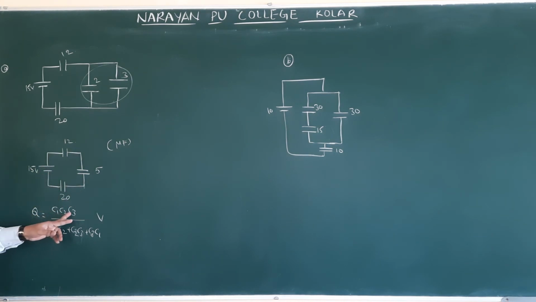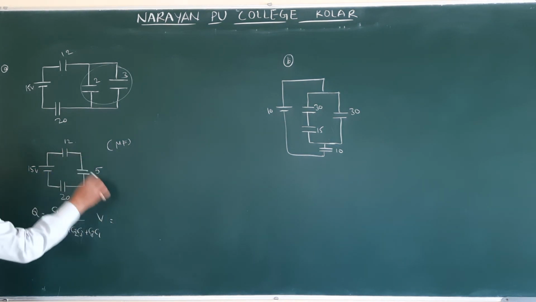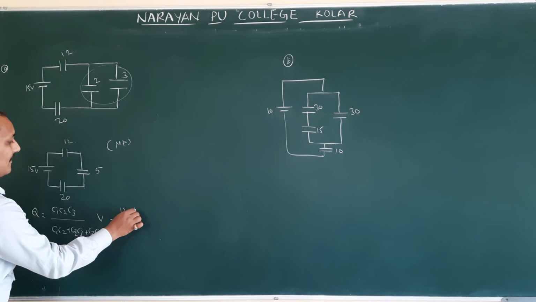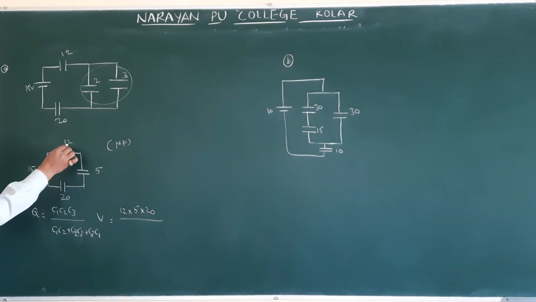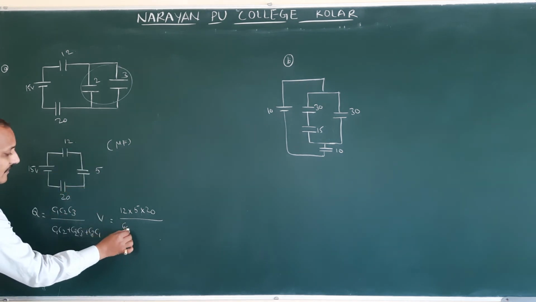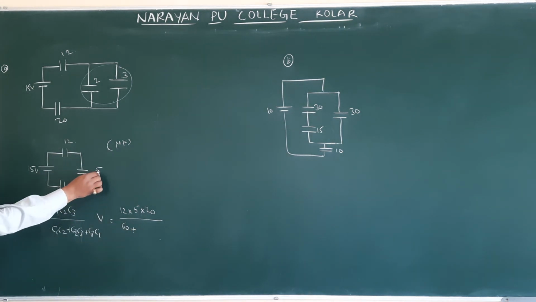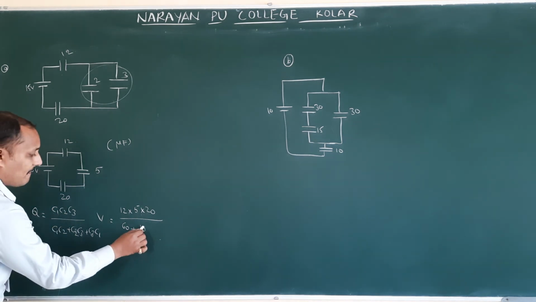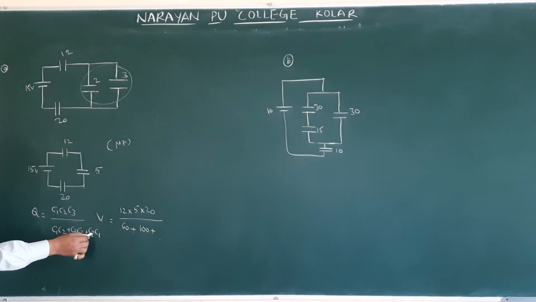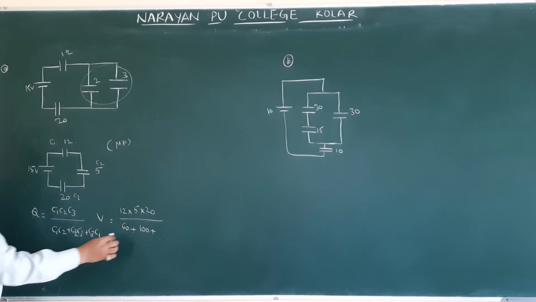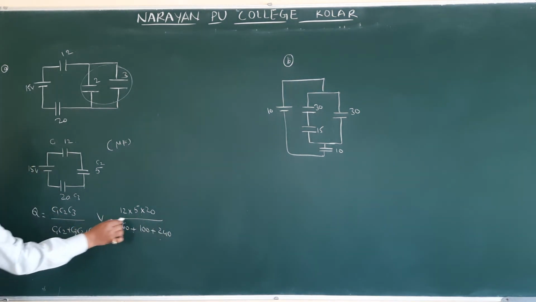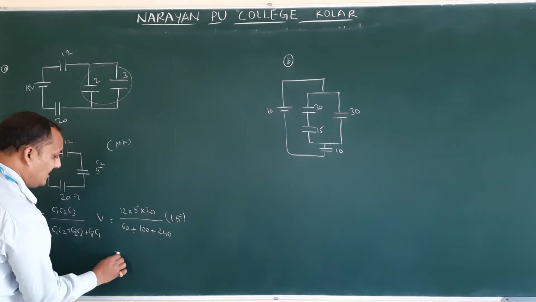If we substitute, C1 value 12 into 5 into 20, by C1 C2, 12 into 5, 60, plus C2 C3, 5 into 20, 100, plus C3 C1, 12 into 20, 240, into V, that is nothing but 50.